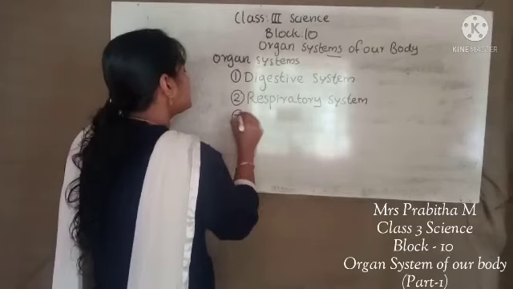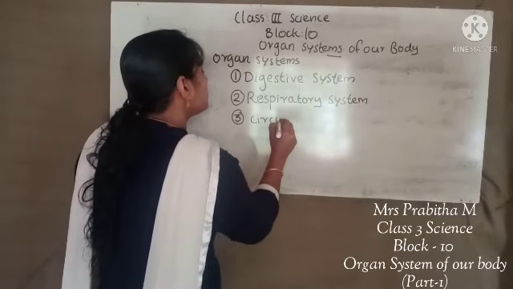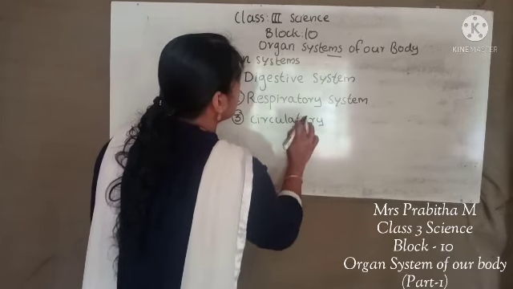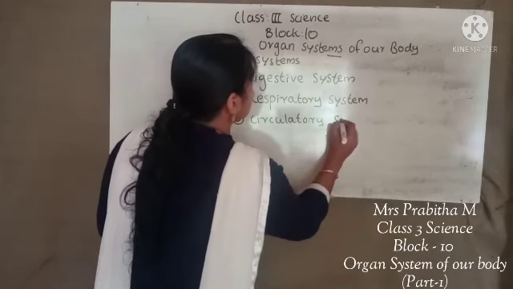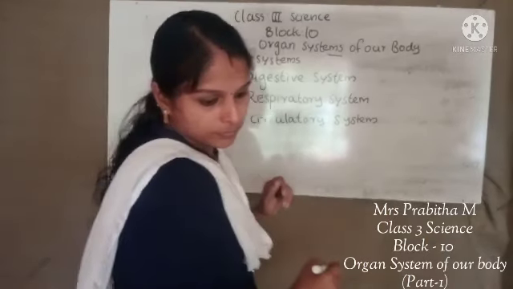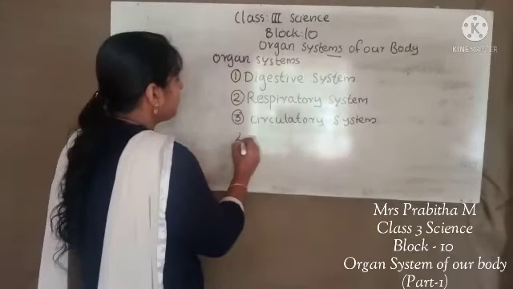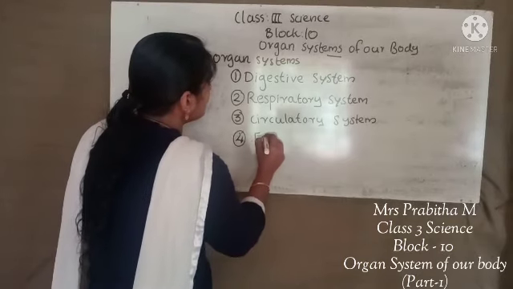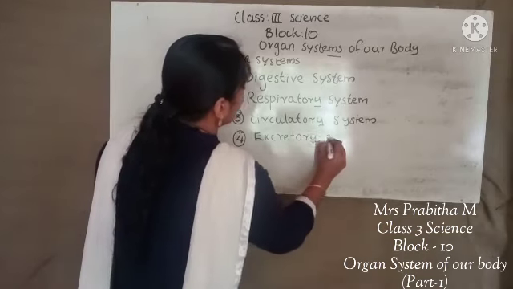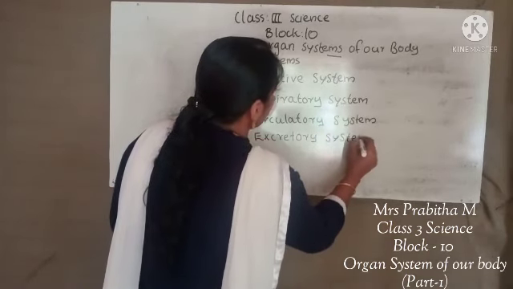Third one, it is the circulatory system. Fourth one, it is the excretory system.